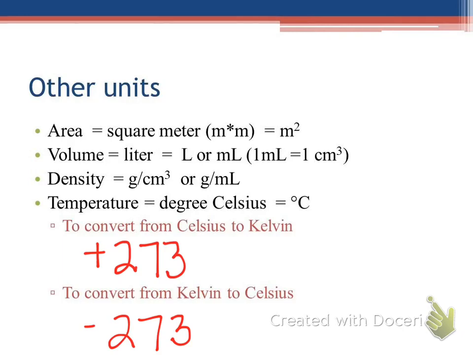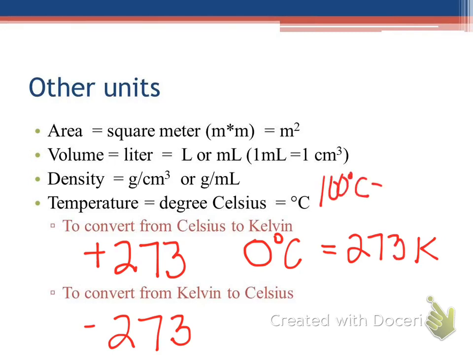So that means if my temperature was 0 degrees Celsius, which is the freezing point of water, what would my temperature be in Kelvin? Yeah, it would be 273. If I was 100 degrees Celsius, what would I be in Kelvin? 373. Okay, so that conversion is very simple. All we're doing is adding that. That's something that you might want to highlight or put a little star by. That is something that you will need to know how to do. Okay.